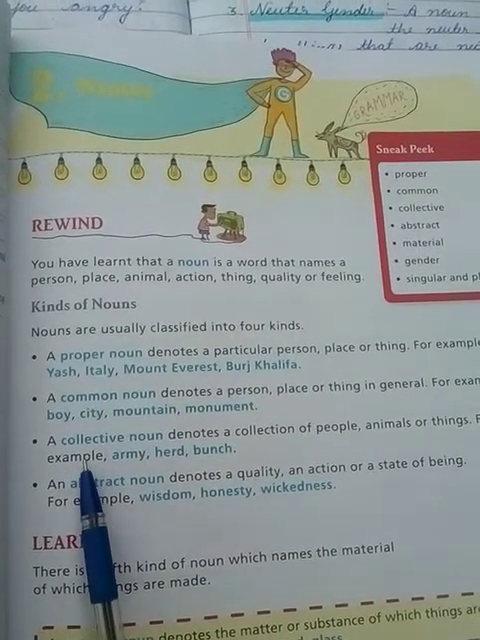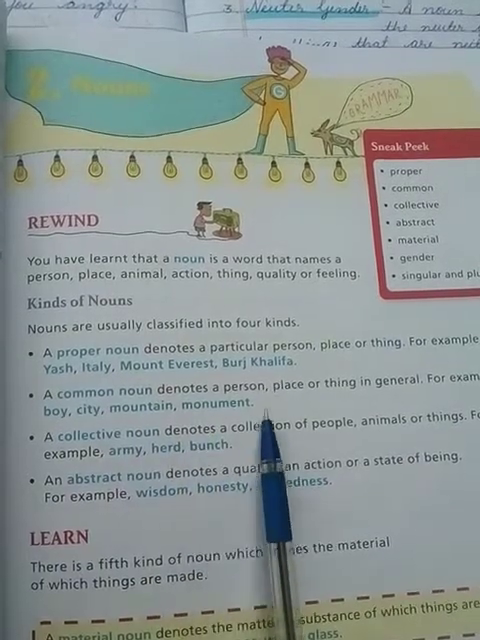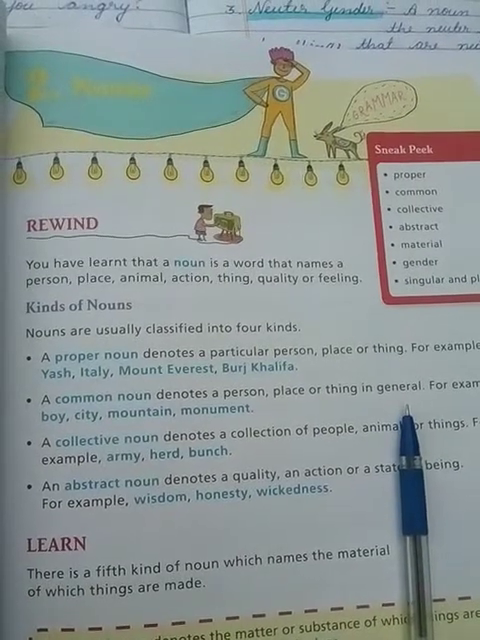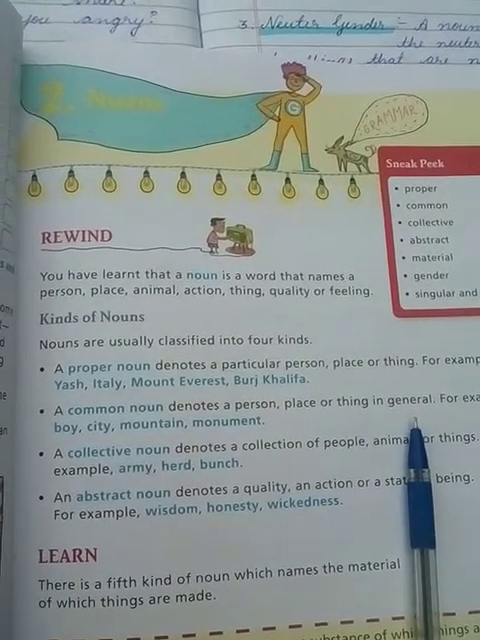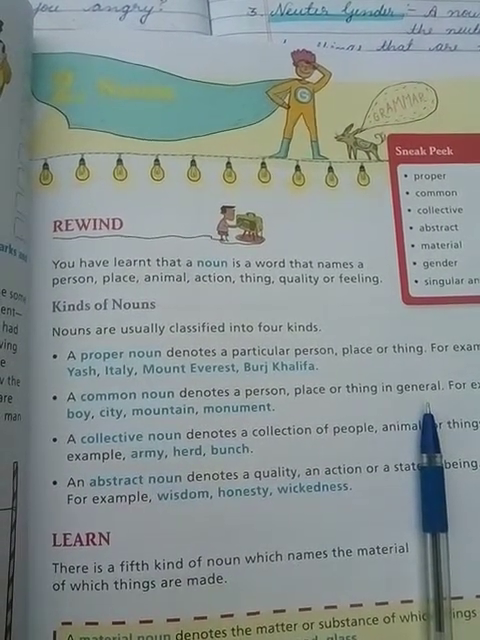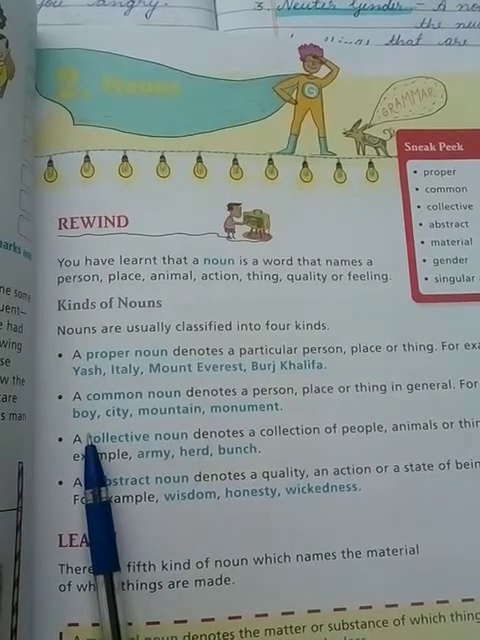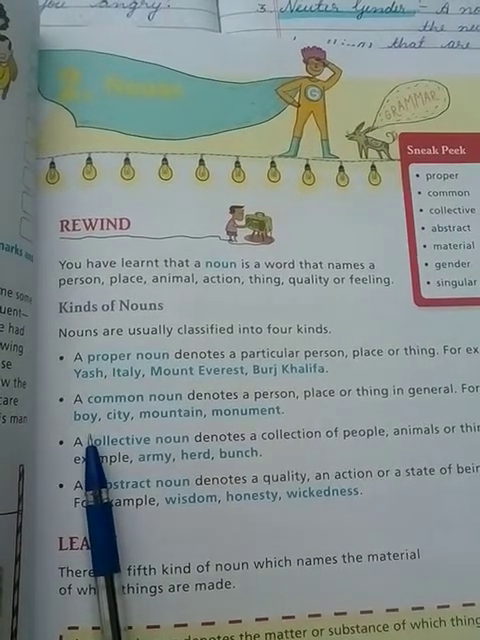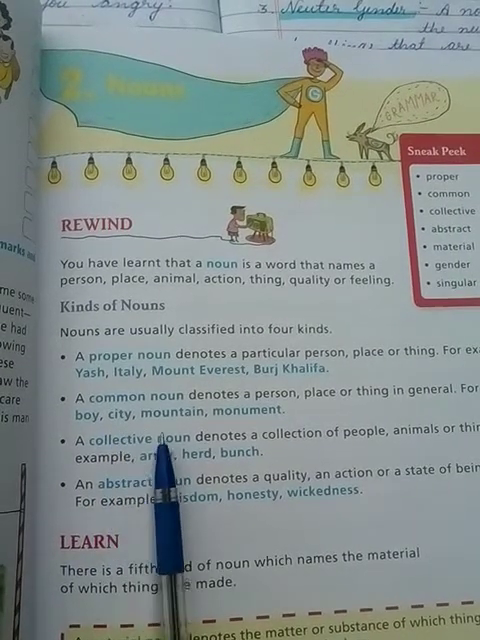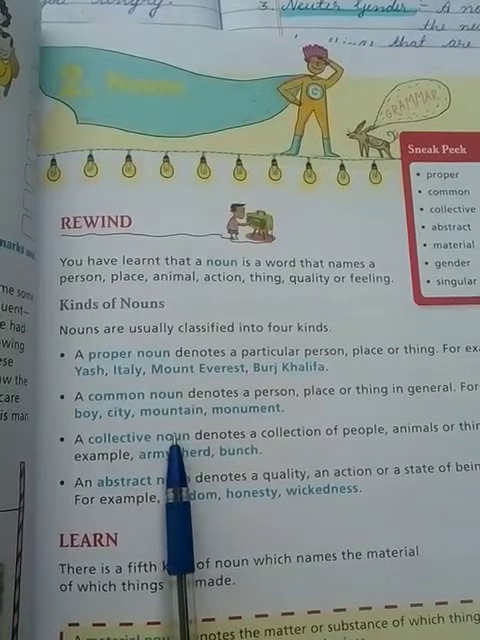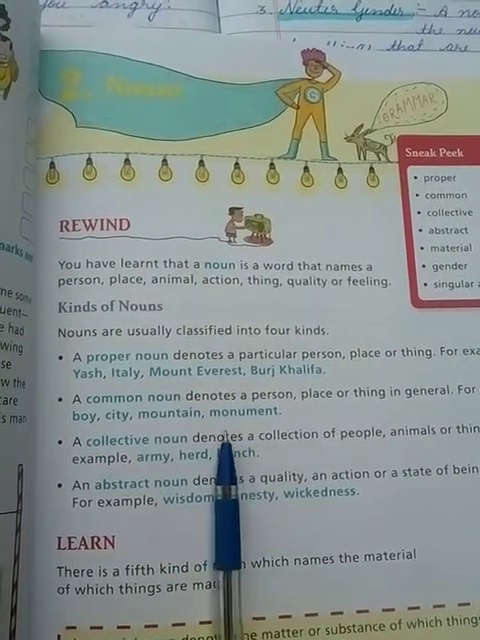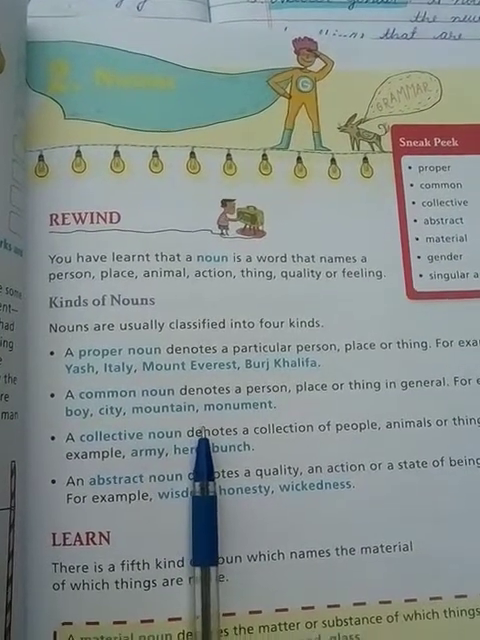The second is called a common noun. A common noun denotes a person, place or thing in general. In general means common to all. Those words which are used commonly for all are called common nouns. Suppose boy. Boy is not for a special boy, it is for any boy. It is common. City, maybe any city. Mountain, monument. So the words which are commonly used for a person, place or thing in general are called common nouns. I think it is clear.